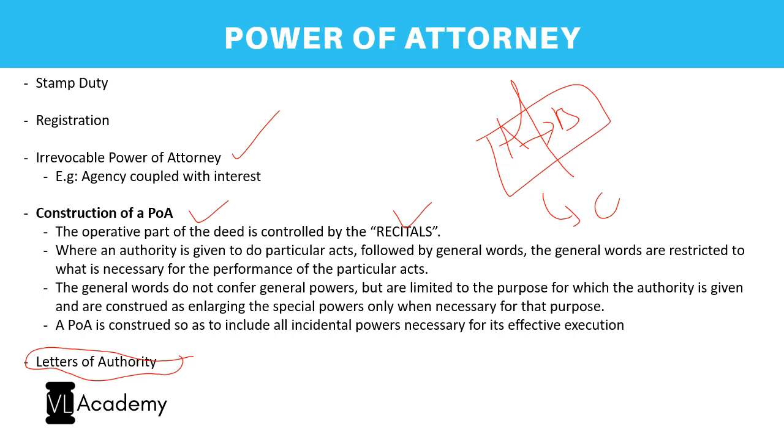And act number 3, to do such other acts, deeds or things as may be deemed necessary. The third one is the general word, which is to do such other acts, deeds or things as may be deemed fit and necessary. So this third, the general thing, any other act, deed or thing, you cannot interpret widely. You have to restrict it to what is necessary for the performance of the particular act stated above. So any other act, deed or things necessary would be only in terms of the execution of the sale deed.